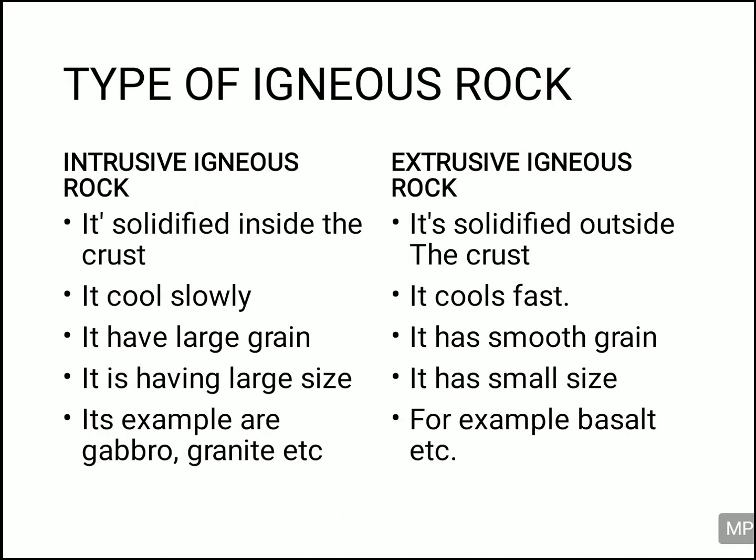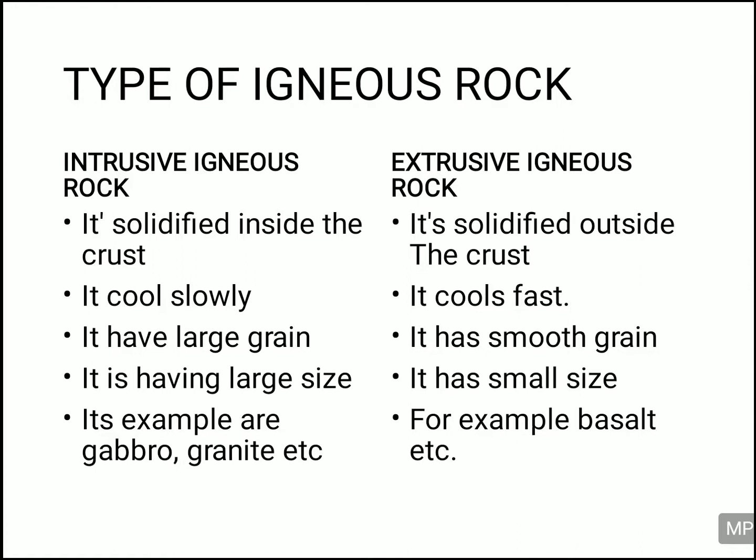Intrusive igneous rock solidified inside the crust, and extrusive igneous rock solidified outside the crust. And this intrusive igneous rock actually cools very slowly because the temperature inside is very high, whereas the extrusive igneous rock cools fast compared to intrusive igneous rock, because the temperature on the surface of the earth is much lesser than the temperature inside. And because it cools slowly, it has very large grains and is large in size also. Its particles are very large in size, and very large rocks are formed out of intrusive igneous rock.